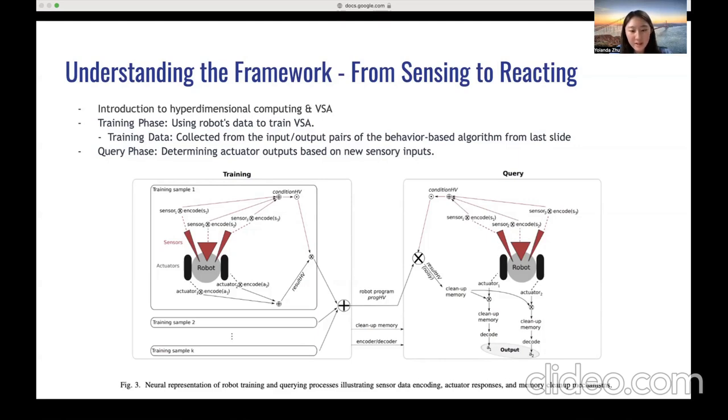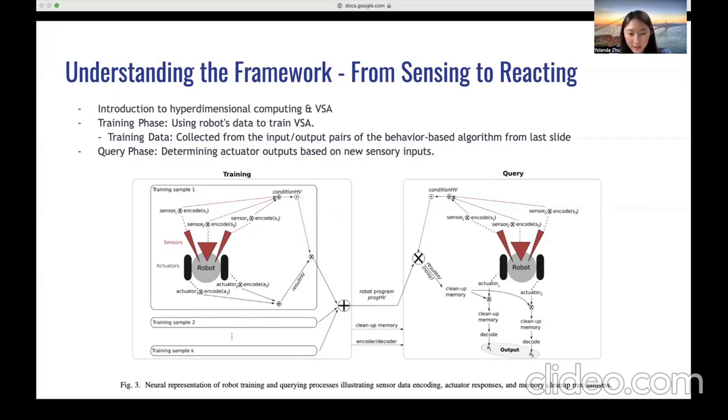So, where does this fit into our robot task? Instead of hard-coding behaviors, we'll train our robot using a dataset comprising sensor readings paired with appropriate actions. By learning from this dataset, our robot will create a program hypervector, which captures the essence of all its training. So let's now delve into the core of our robotic solution. If you take a look at the figure, it showcases our proposed framework.